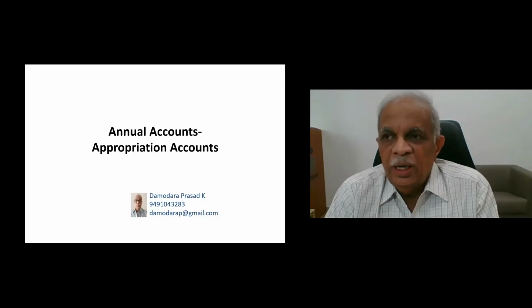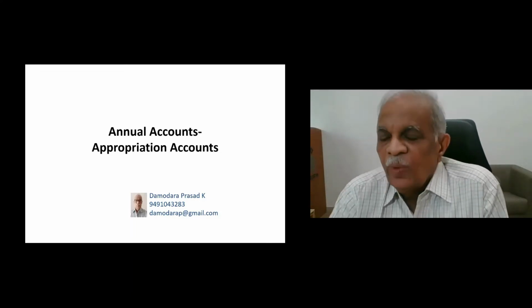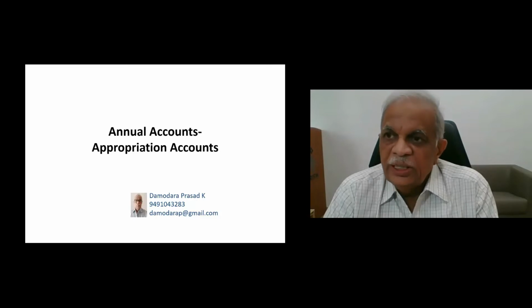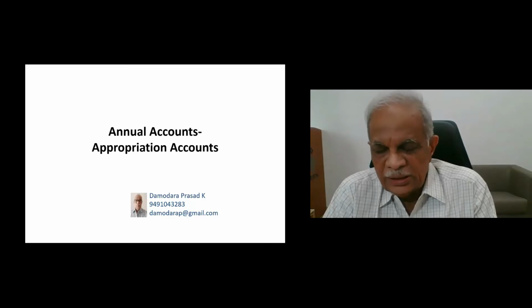Regarding these annual accounts, in the accounts code, it was written that number 1 is capital and revenue accounts. Second one is finance accounts. तीसरा डेट हेड रिपोर्ट. ये डेट हेड रिपोर्ट के बारे में हमें बाद में डिस्कस करेंगे.